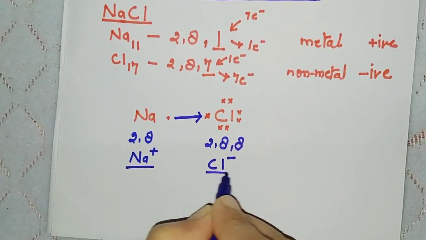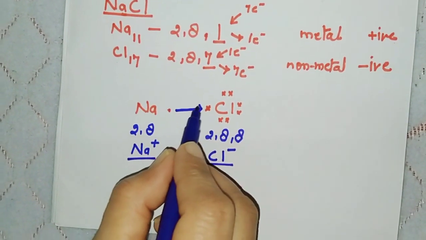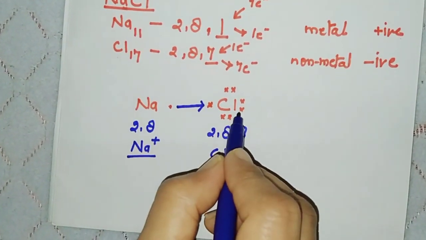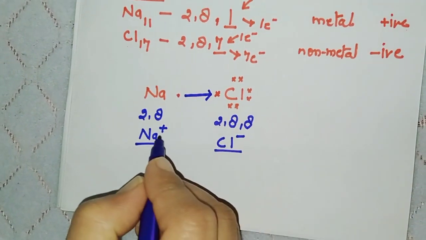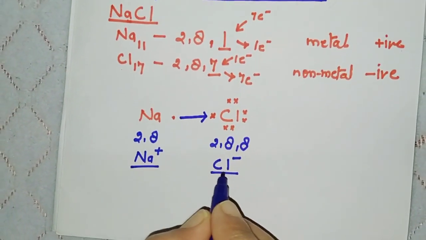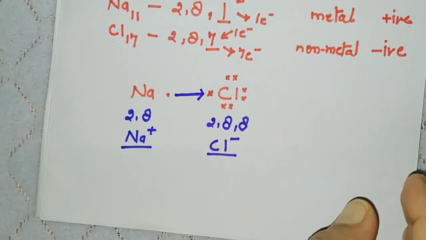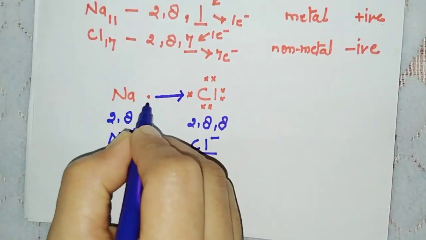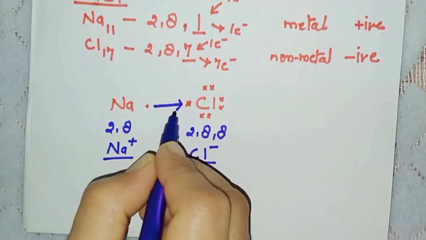Now see here, after the complete transfer of electron, it becomes ion. After taking 1 electron, it becomes ion. So here the formation of ions takes place. Therefore it is called as ionic bond. And this bond is called as electrovalent bond or ionic bond.